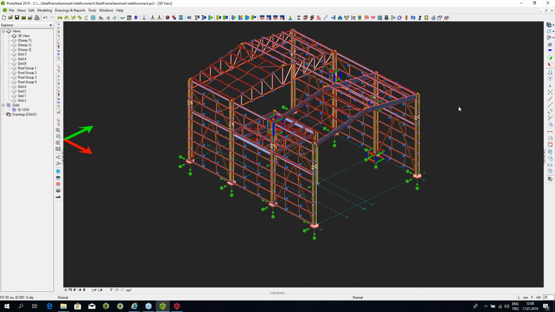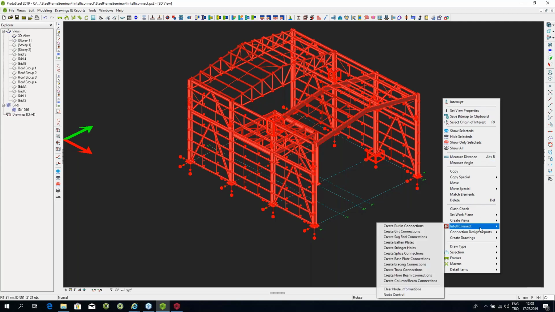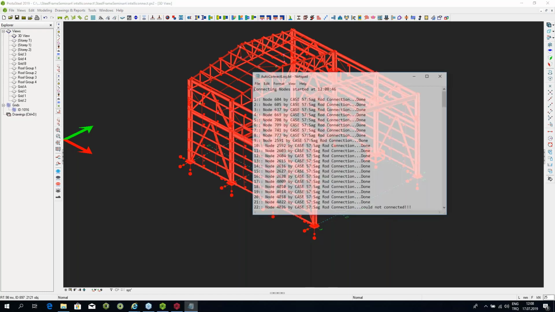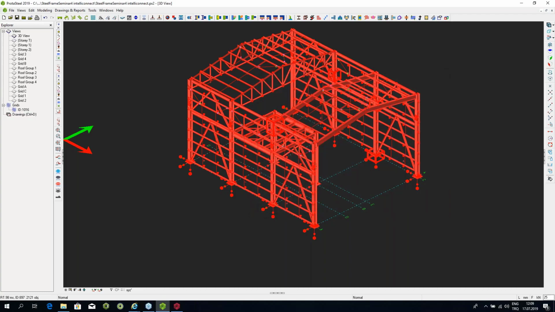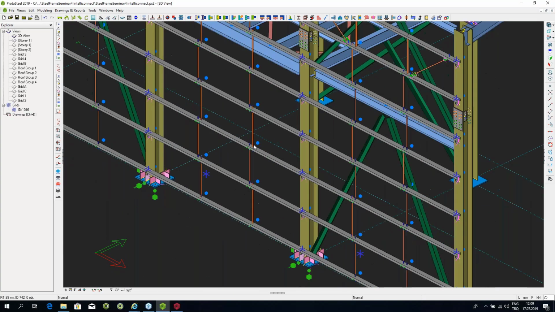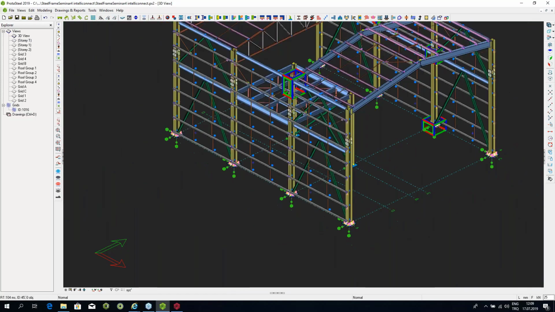Now, we can do the sag rods, for example. I'm going to go through and do the sag rods now. Let's go to the sag rods over here. There's so many, it takes some time. So it's gone in, it's created the holes for the sag rods and extended them, and so yeah. So it's as simple as that.